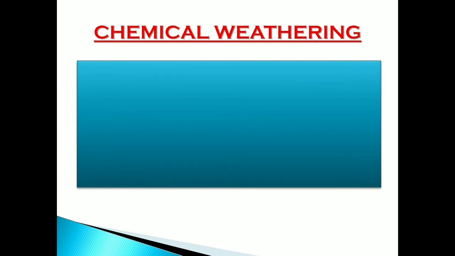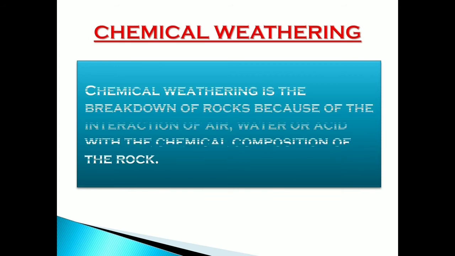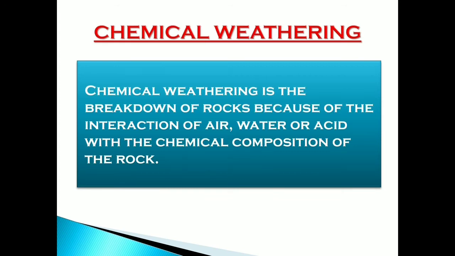Next is chemical weathering. What is chemical weathering? Chemical weathering is the breaking down of rocks because of interaction of air, water or acid with the chemical composition of the rock.